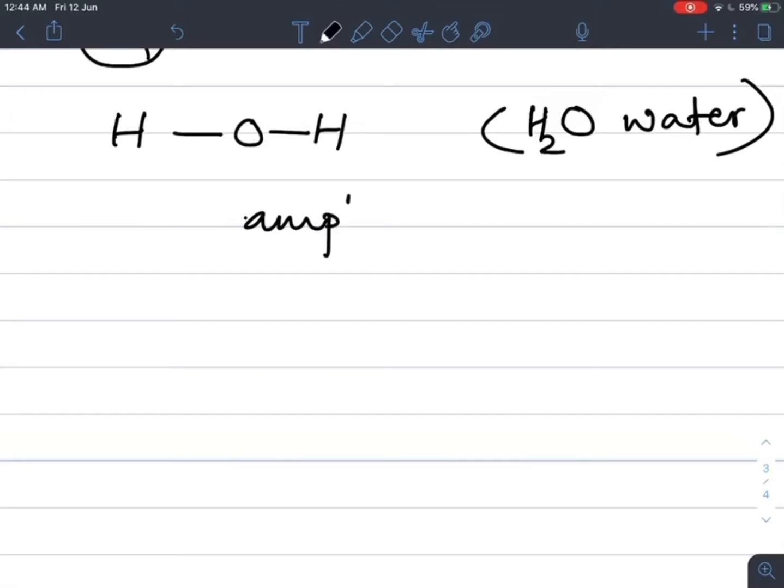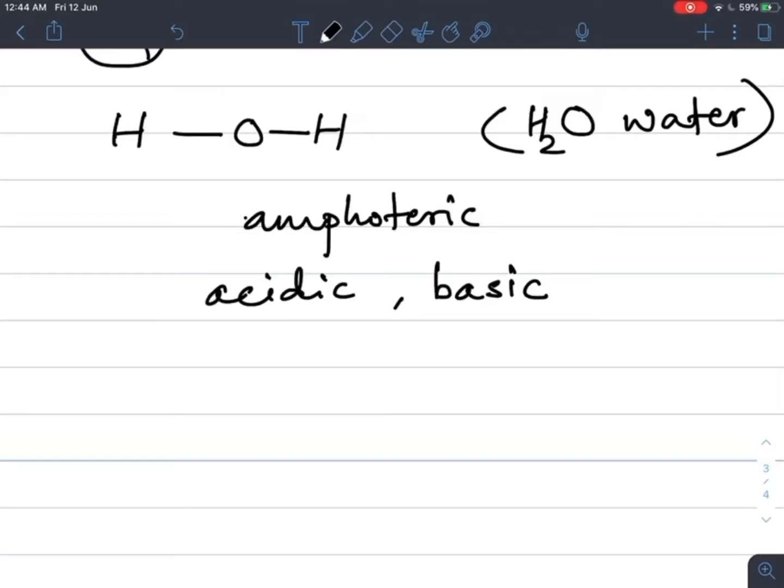So what is meant by the amphoteric nature of water? It means it shows both acidic as well as basic characteristics, that is, it donates H plus as well as OH minus. By donating H plus, that is as a proton donor, it shows the acidic character, and by supplying OH minus it shows the basic character. That's why water is amphoteric in nature.